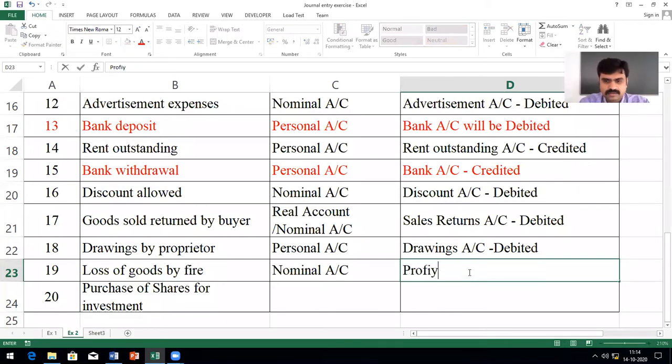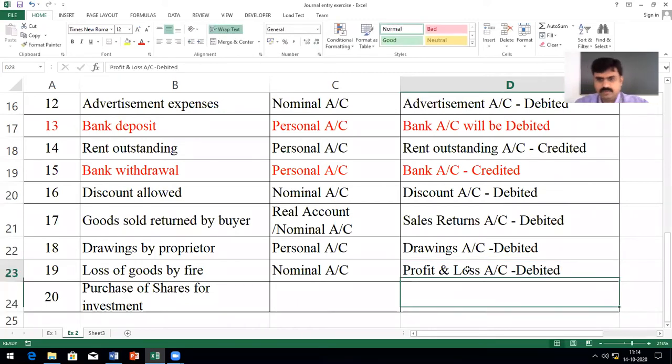For some people it may be a new thing, but you'll understand slowly. Don't worry. Any losses, we will go directly to the profit and loss account. So the profit and loss account will be debited because we debit all losses.